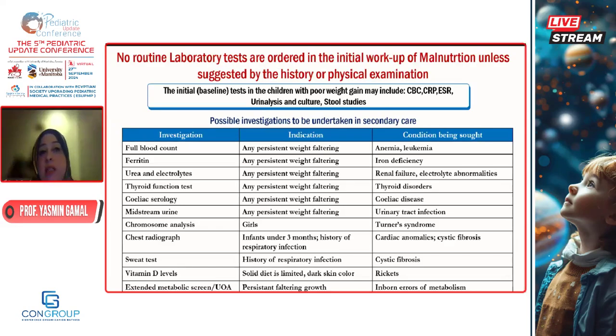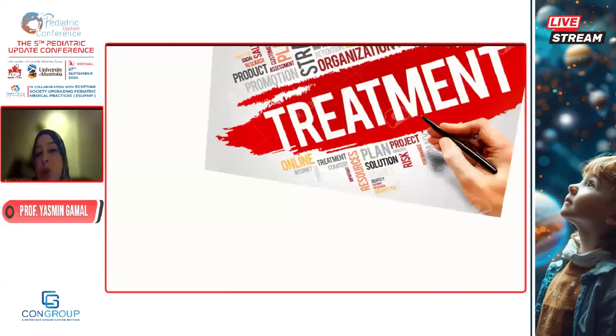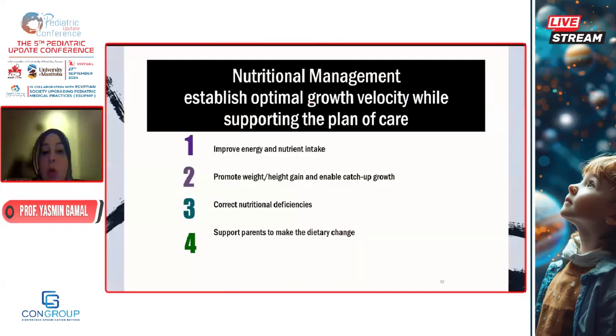So as the history and medical exam directs me, I would order the lab. There is no routine lab measurement. How to put the child back on track to establish optimal growth velocity while supporting the plan of care is to improve the energy and nutrient intake if he's not taking enough, promote weight and height gain, give the child a chance with a good nutrition plan covering all his calories and proteins, and wait for the catch-up.